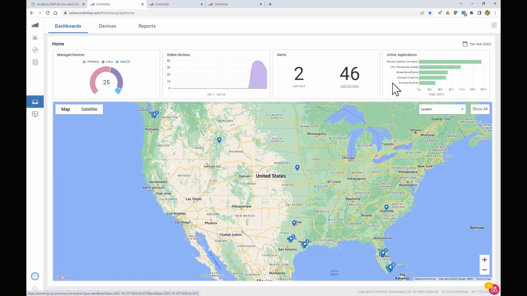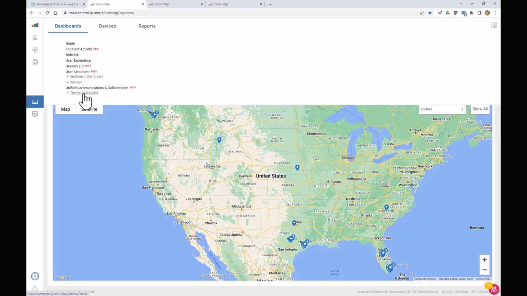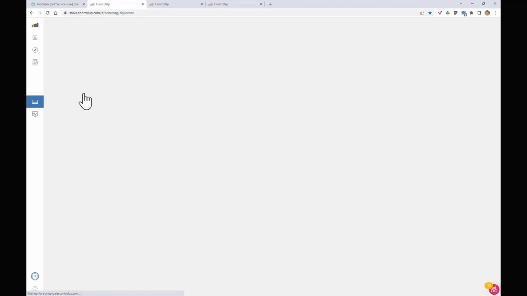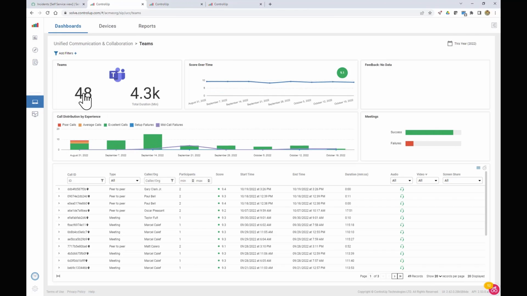We can also see the active applications. But what we want to key in on this session is the unified communication, and in particular the Teams. So let's go ahead and click into the Teams dashboard.